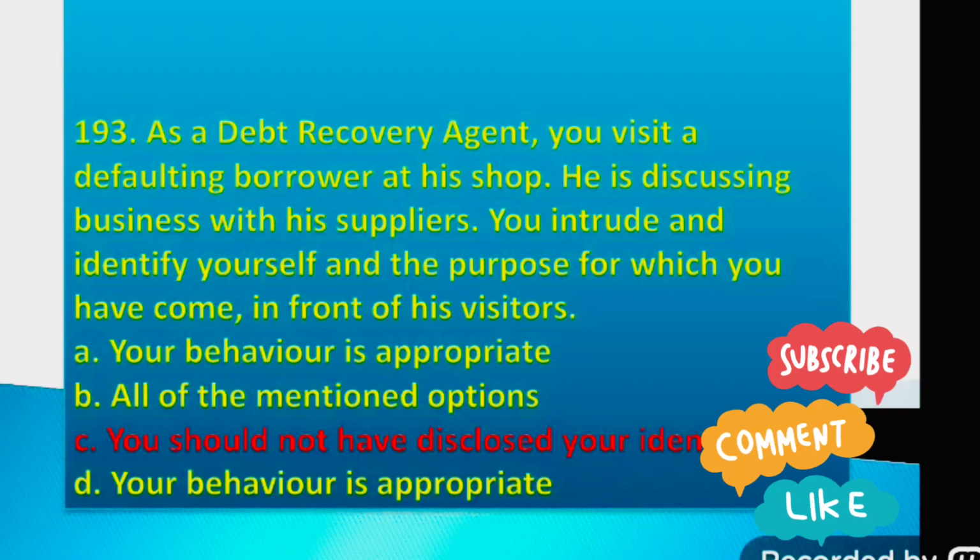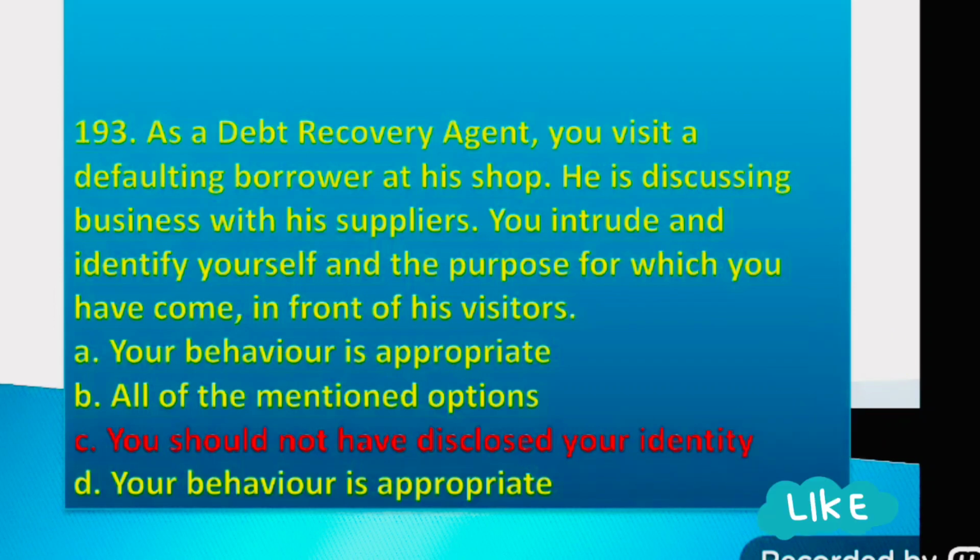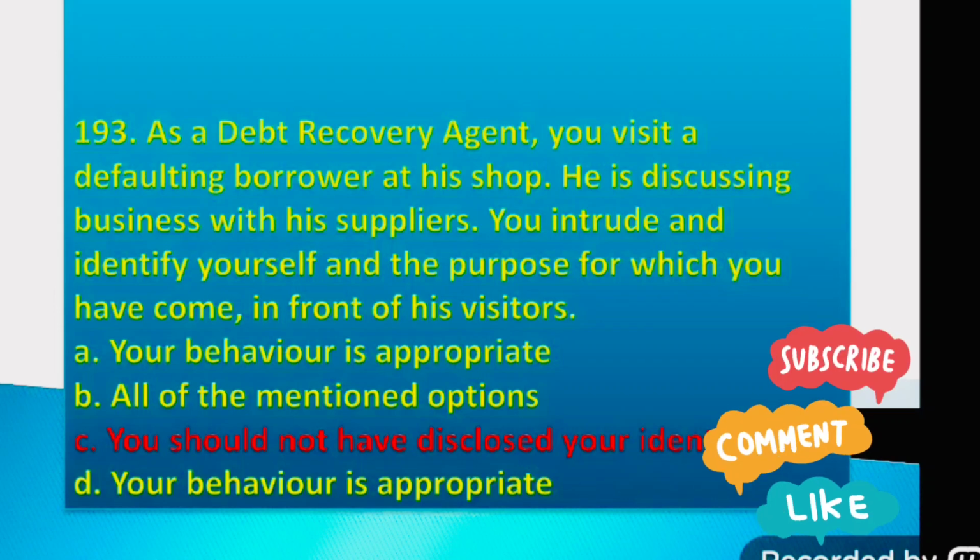Option A, your behavior is appropriate. Option B, all of the mentioned options. Option C, you should not have disclosed your identity. Option D, your behavior is appropriate. The right answer is option C, you should not have disclosed your identity.